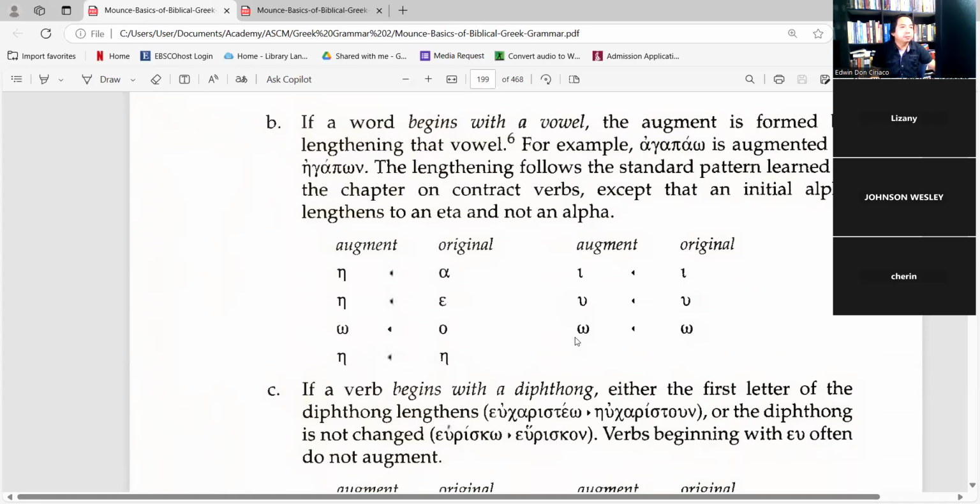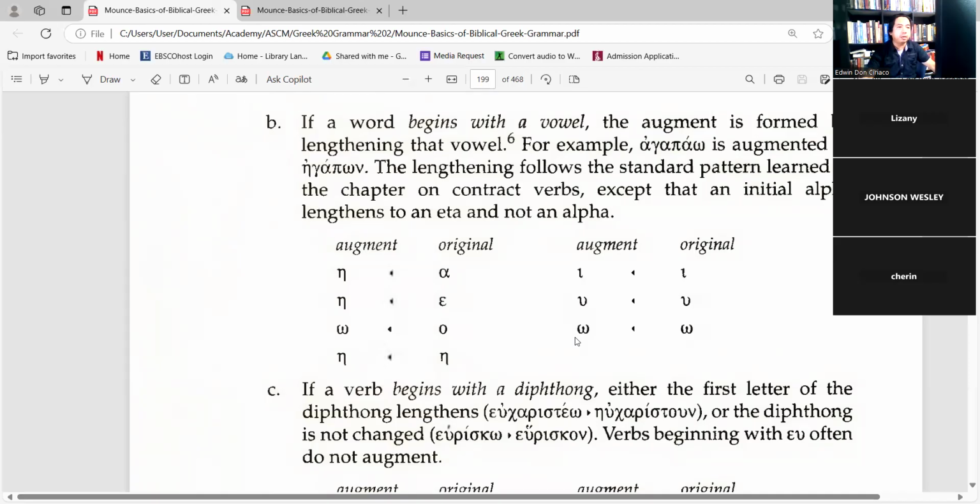So the alpha becomes an eta, the epsilon, since it's a vowel, becomes an eta. And then the omicron lengthens, it becomes an omega.